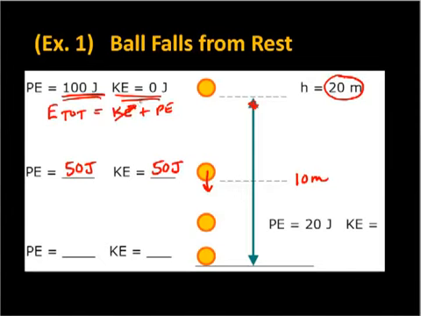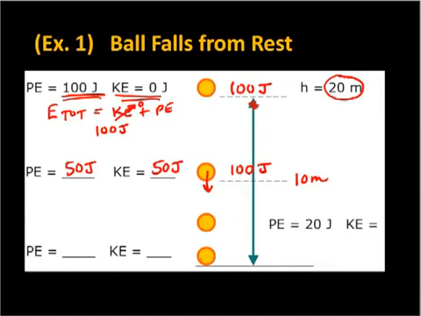Well, there is no kinetic. That's 0. And the potential is 100 joules. So the total energy is 100 joules at this location. Midway, when it falls to the halfway point, you also have 100 joules of total energy.